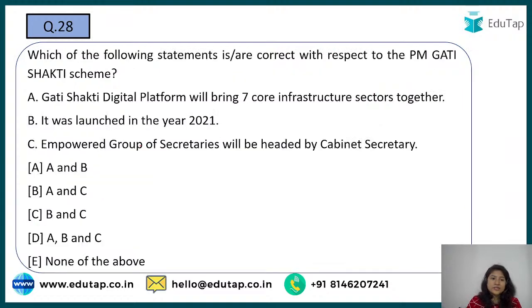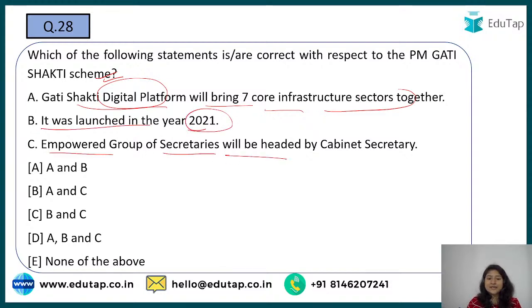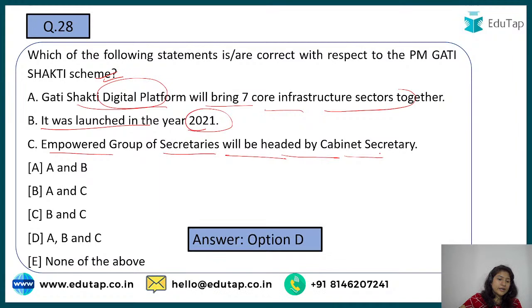Okay, next we'll look at one or two questions and then we'll understand the scheme. Which of the following statements is correct with respect to PM Gati Shakti? A digital platform has been made that will bring 7 crore infrastructure sector together; it was launched in the year 2021; empowered groups of secretariats will be headed by the cabinet secretary. Okay, see the correct answer over here. It is option number D, as Madhvi also said.